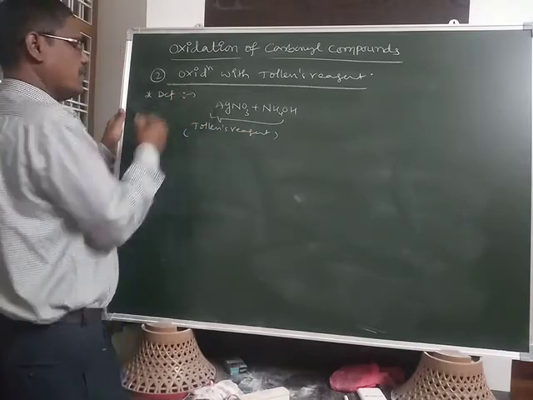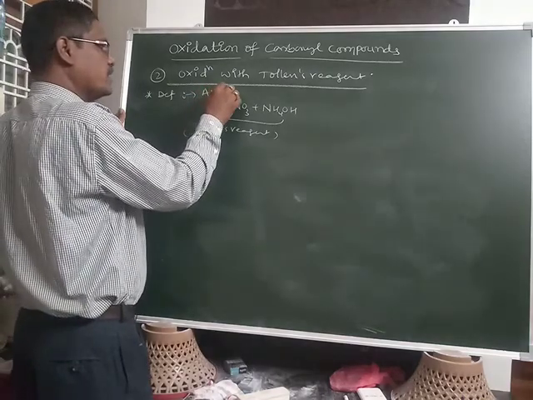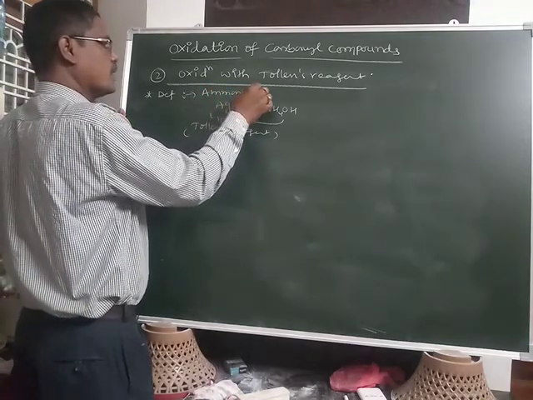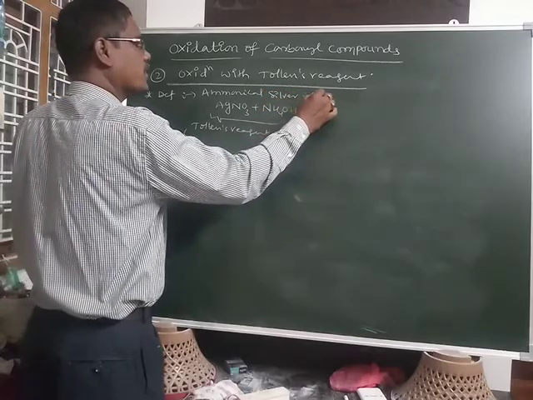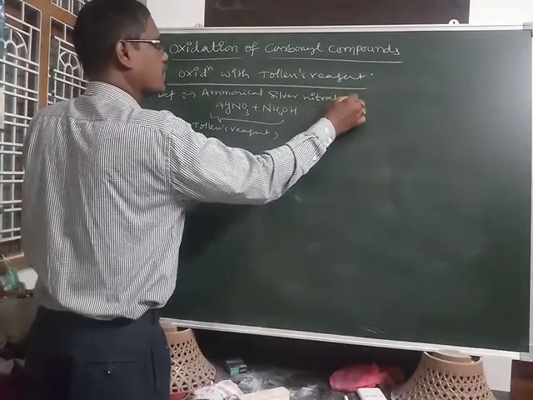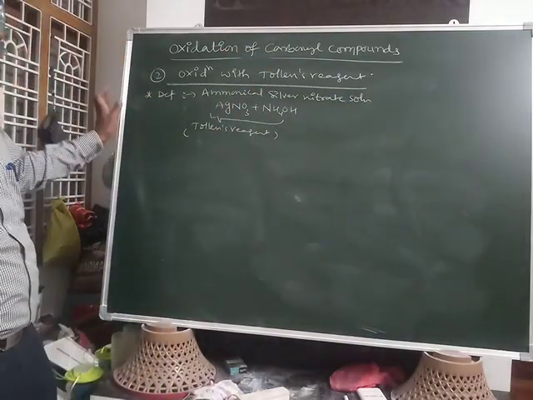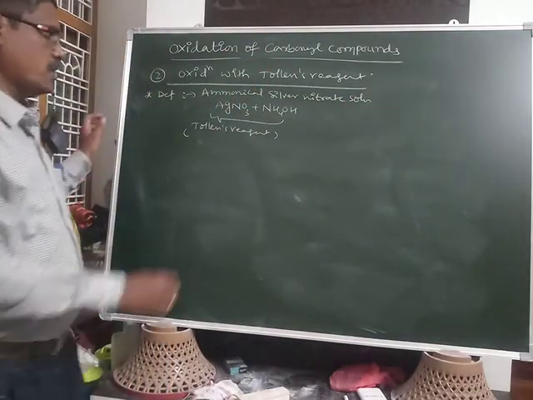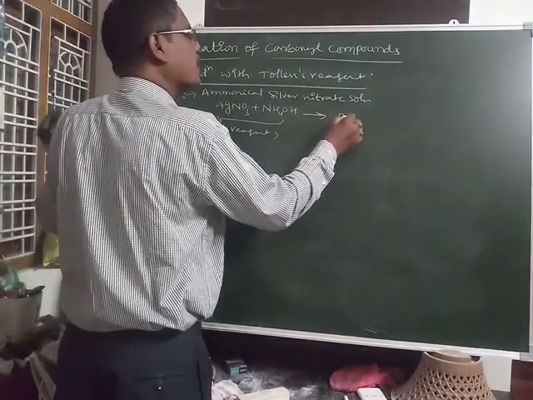That's why the definition of Tollens reagent is ammoniacal silver nitrate solution. Ammoniacal silver nitrate solution is called Tollens reagent. Tollens reagent will form a silver complex.